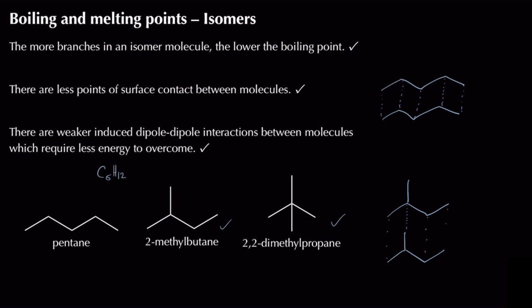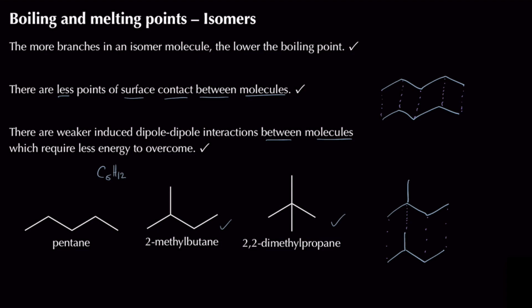Now how do we actually word this in the exam? Well, we need to say the following, that the more branches there are in an isomer molecule, the lower the actual boiling point is going to be. There are less points of surface contact between the actual molecules themselves. Don't forget the between molecules bit as well. And we can say, therefore, there are weaker induced dipole-dipole interactions. Again, you need to mention between molecules, and that requires less energy to overcome.